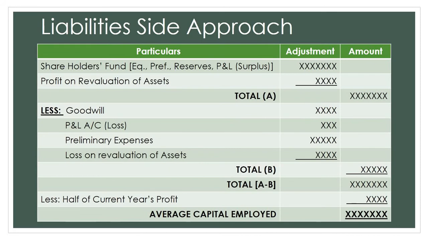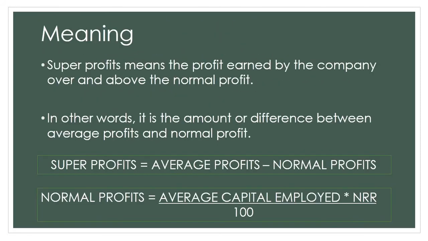Now that we arrive at super profit, using that super profit, we are supposed to calculate goodwill. In order to do that, there are 4 techniques. Okay. First is purchase of super profits method. Second is sliding scale valuation of super profits method. Third is annuity method of valuation of super profits method. And last is capitalization of super profits method. Out of these 4 methods, guys, the first and the last method are very much important because these are the methods that are frequently asked in exams. The other 2 you're supposed to study, but they're not frequently asked.